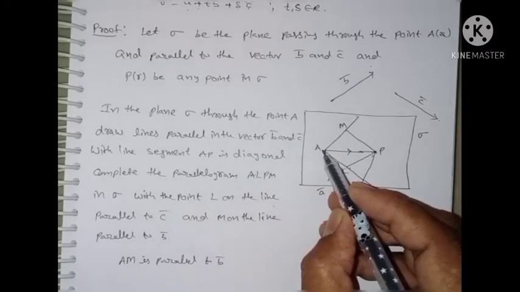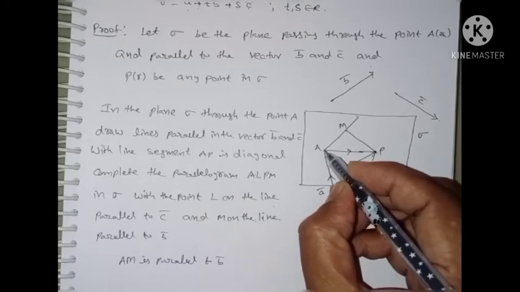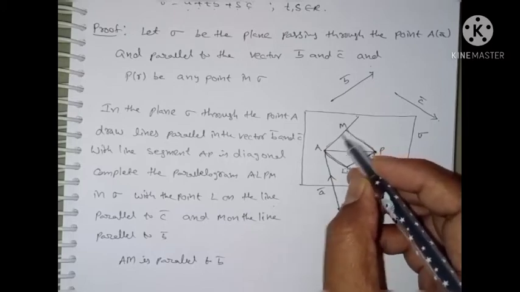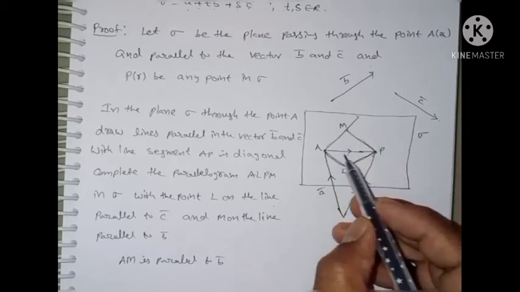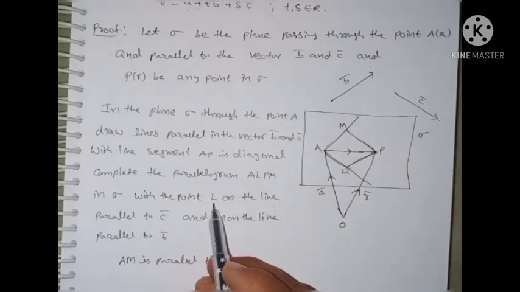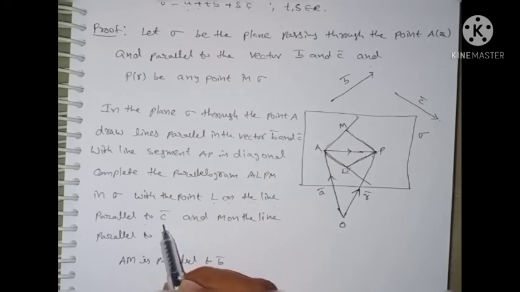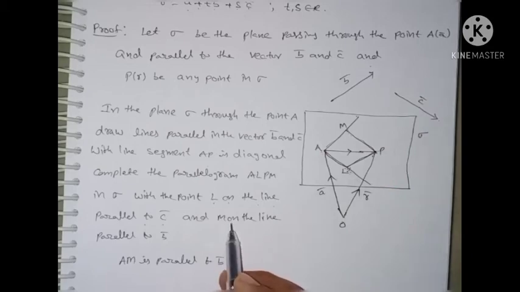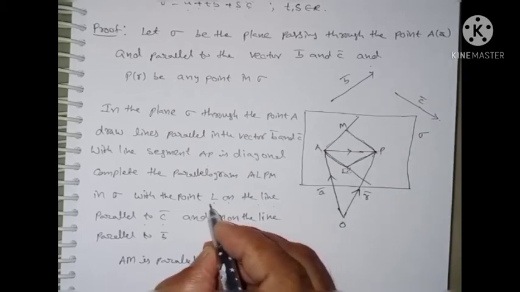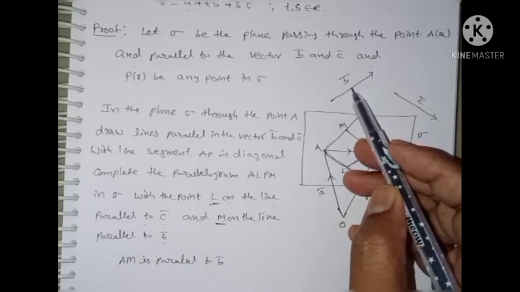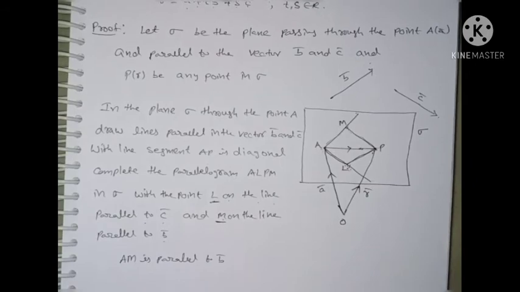Listen here, ALPM is a parallelogram where AP is a diagonal. Let sigma be a plane; therefore the point L is on the line parallel to C bar, so AL is parallel to C bar, and M is on the line parallel to B bar, so AM is parallel to B bar. This is the explanation of the figure.